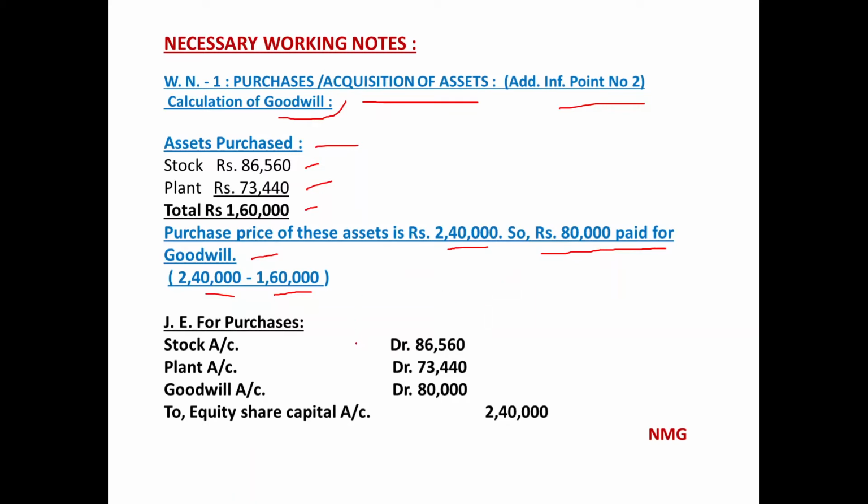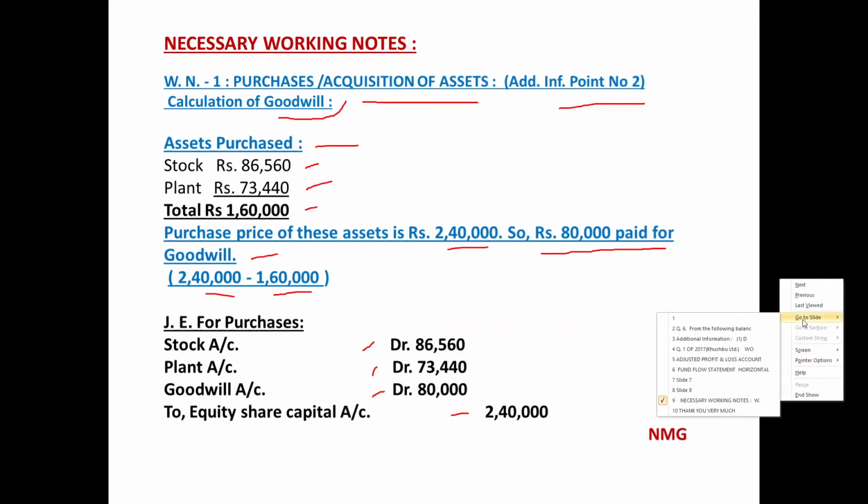Journal entry: stock account debited rupees 86,560, plant account debited rupees 73,440, goodwill account debited rupees 80,000, to equity share capital account credited 2,40,000. Though two journal entries can also be passed for this transaction, instead of two, we passed only one. Let us give the posting of this transaction in the concerned ledger accounts.